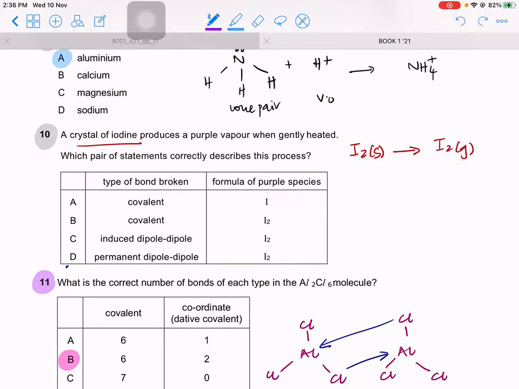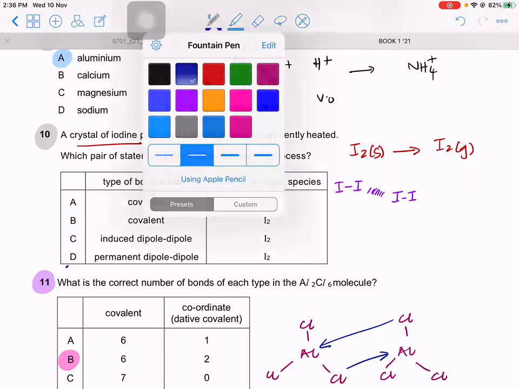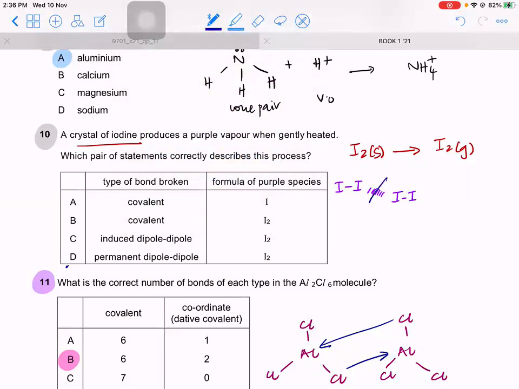So when you heat, which type of forces do you overcome? Do you break the bonds? No, you break the intermolecular forces. So when you are converting iodine solid to iodine vapor, this is what we break. We break the intermolecular forces. And which forces does iodine have? It will have temporary dipole, induced dipole forces, right?